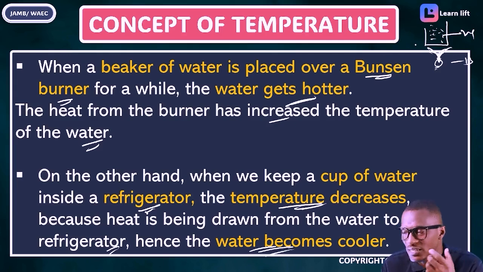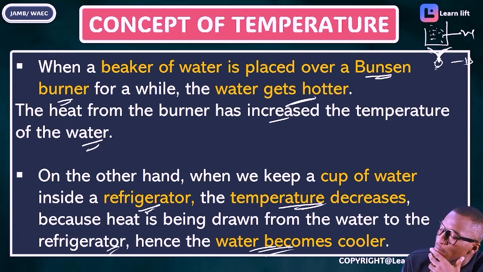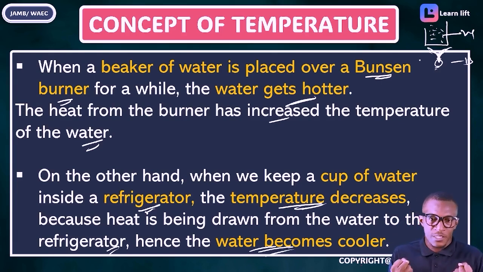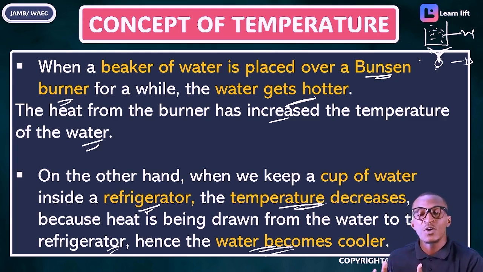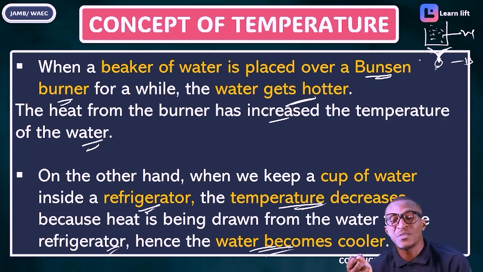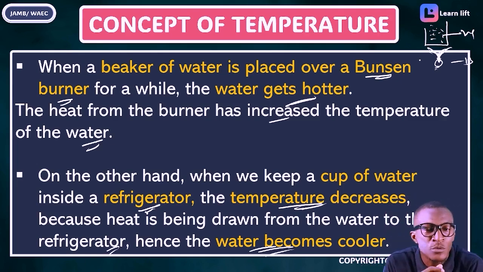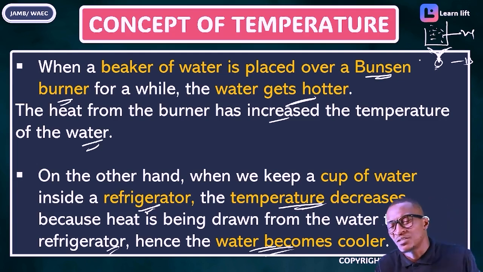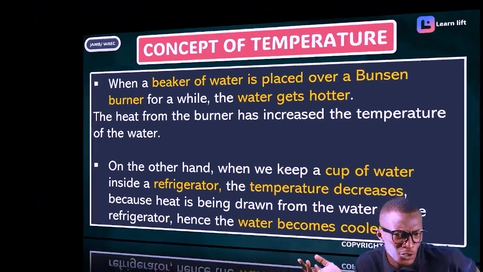Take note that in the first instance, when the Bunsen burner was applied to the beaker, the water absorbed heat and the temperature increased. In the second instance, when the water was removed and put in the fridge, what happened? It loses heat. What happened to the temperature? The temperature decreases. The question now is, what is temperature?